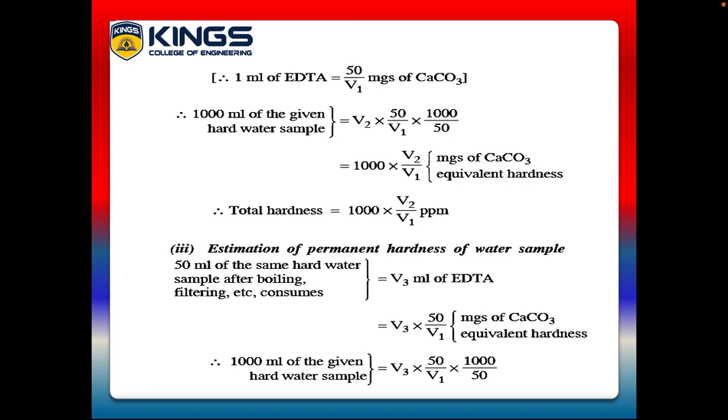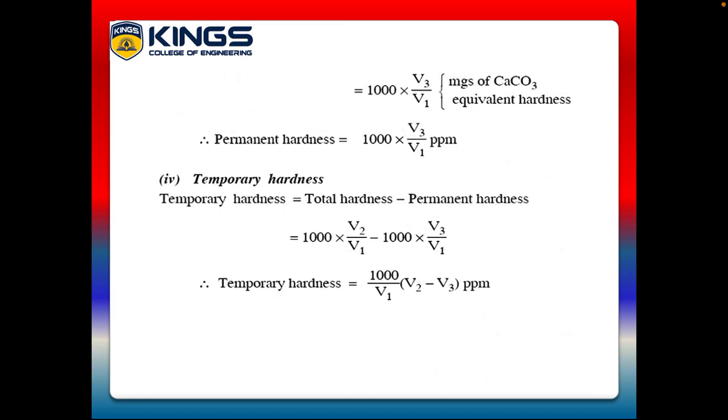And the calculation for the third titration, named estimation of permanent hardness of the water sample. 50 ml of sample hard water after boiling, filtering and cooling consumes V3 ml of EDTA. We know that already, we noted, right? It is equal to V3 into 50 by V1 milligrams of equivalent hardness. We know 1 ml of EDTA is equal to 50 by V1 milligrams of calcium carbonate.